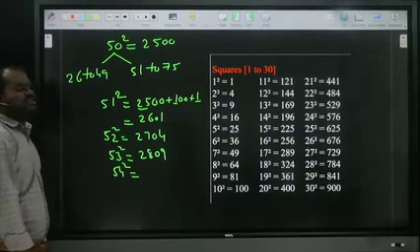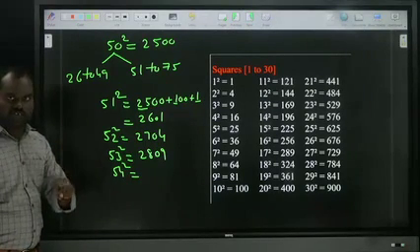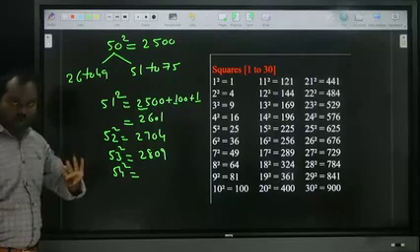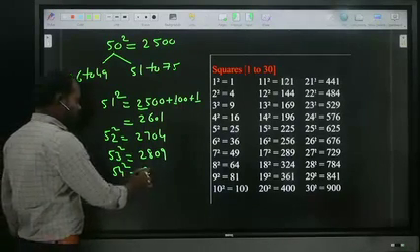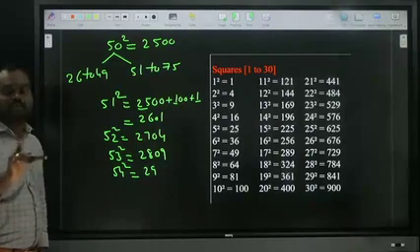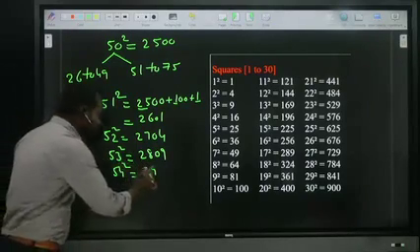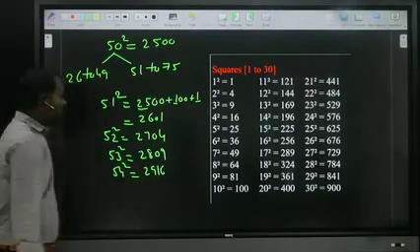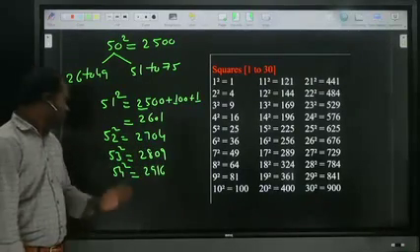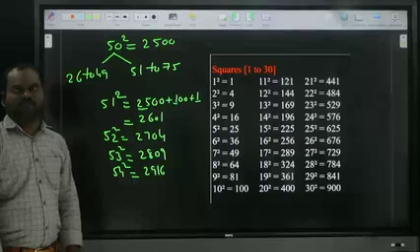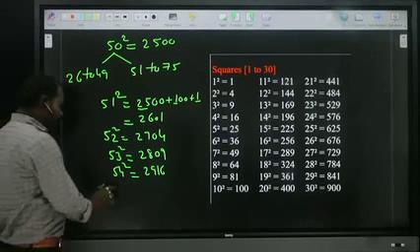If I take 54. First of all, what should we take? 25. How much more? 4 more. 25 plus 4, how much? 29. 4 square, how much? 16. If it is a two digit number, write down directly, no problem. When single digit number, 09. When two digit number, directly. So what is the answer? 2916.